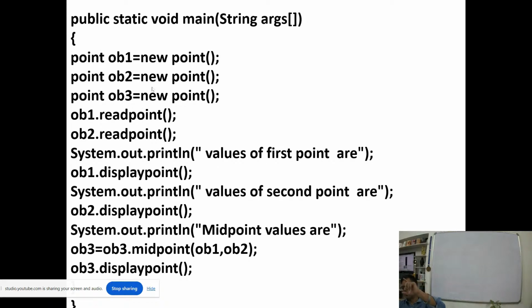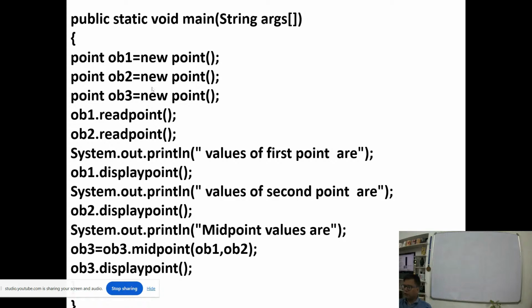In the main function, I first created an object: point OB1 equal to new point, OB2 equal to new point, and then point OB3. So I created three objects OB1, OB2, and OB3. OB1 is the value of the first point, OB2 the value of the second point, and then midpoint. So I created the object OB3 to call the returning function. So OB3 is equal to OB3 dot midpoint OB1 comma OB2.